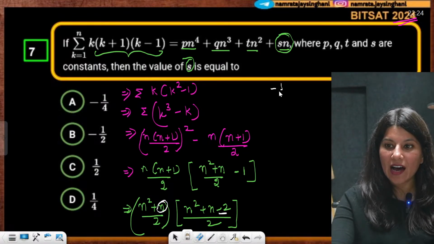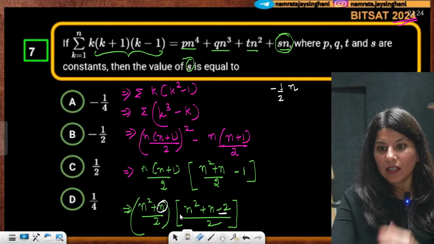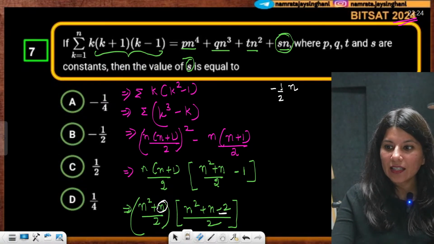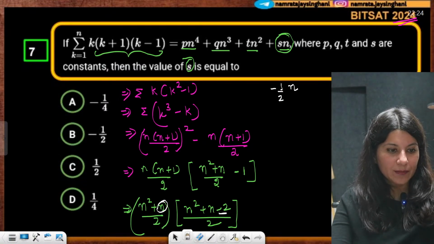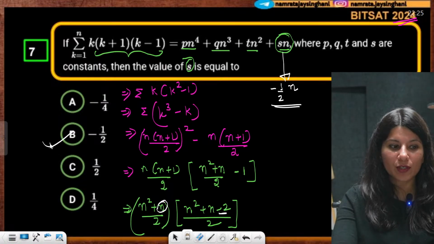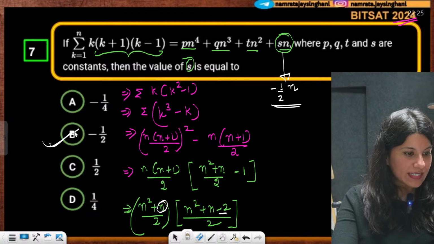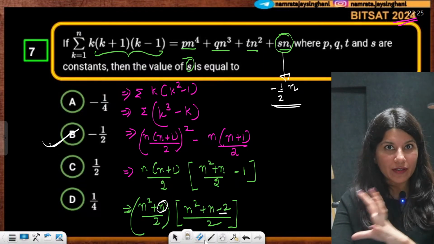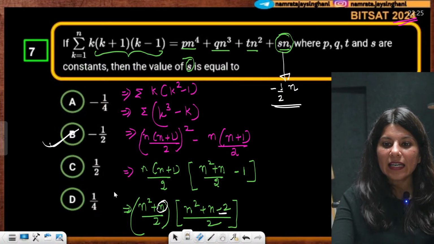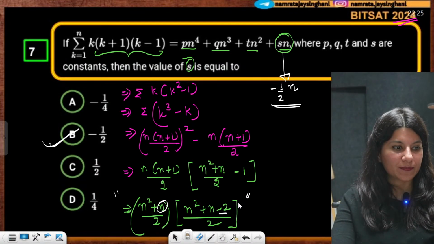So minus half n you are going to get. So s is nothing but minus half. Can you see? This is your minus half. So this is matching with option B. Everybody? Yes, Ganesh? You don't have to solve it completely. Just focus on what will be the coefficient of n in this particular expression.